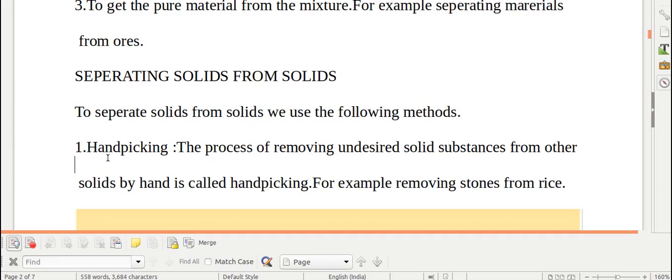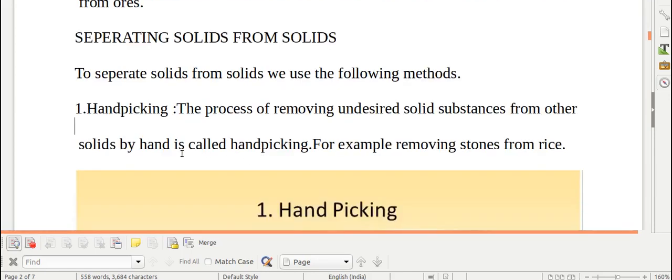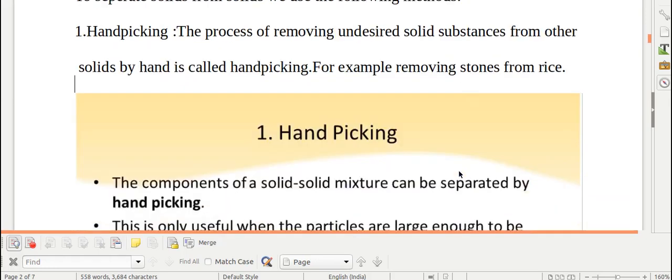First method is hand picking. Hand picking, from the word itself, means picking by hand. This method is applied only when the particle which is mixed is bigger in size and also visible by naked eye. For example, removing stones from the rice. Stones are visible by naked eye, so can be easily removed from the rice.